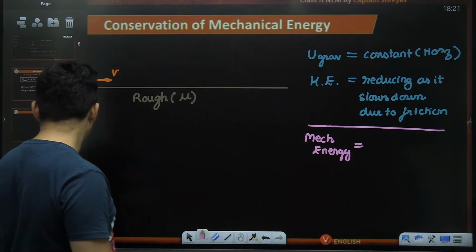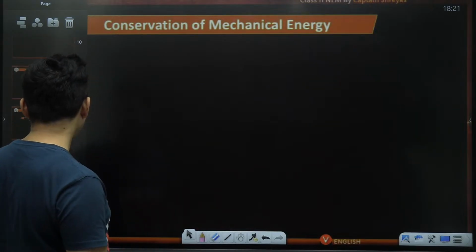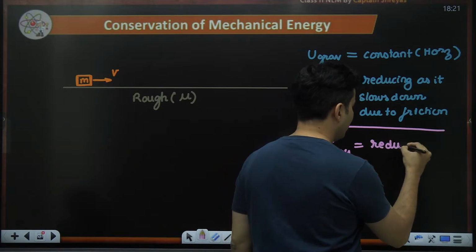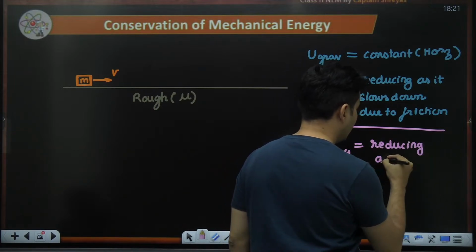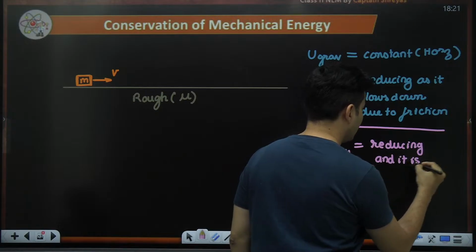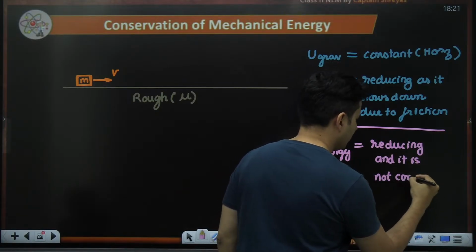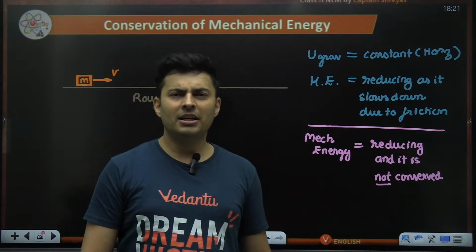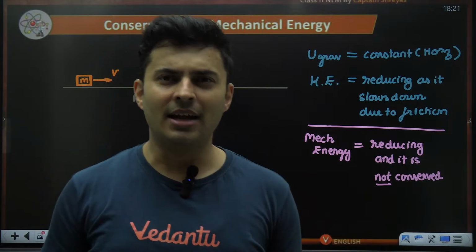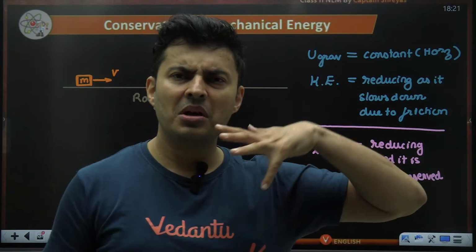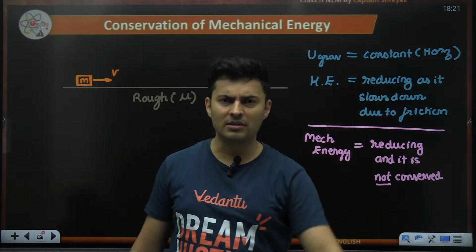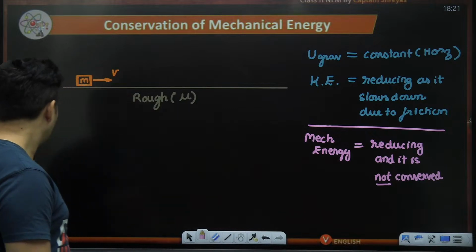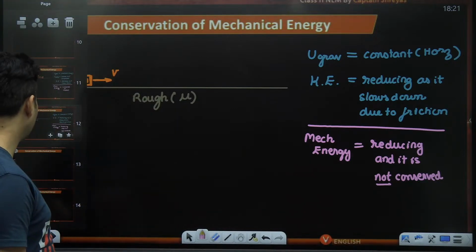So definitely over here, I can clearly say that the mechanical energy is reducing, and it is not conserved. Now, usually I have seen many kids say that mechanical energy is always conserved, and universally, no matter where you go, mechanical energy is always a universal principle. See, don't get me wrong. Sometimes teachers also explain in some weird way, but that is not true. And I've just demonstrated that mechanical energy is not conserved.